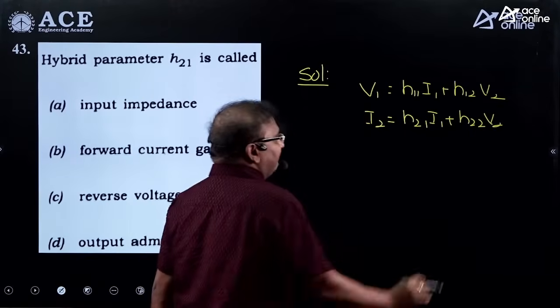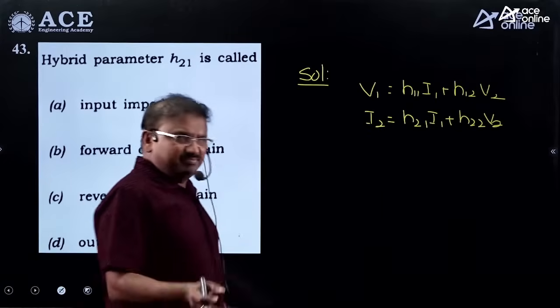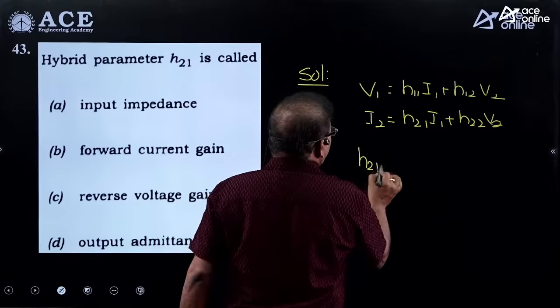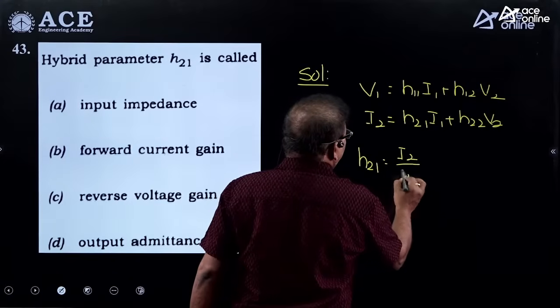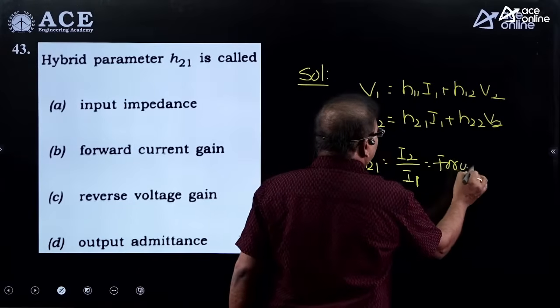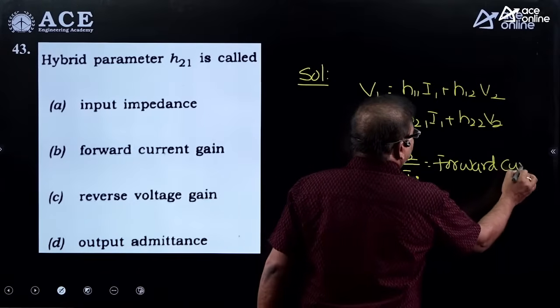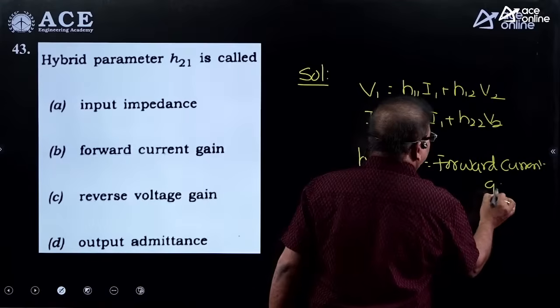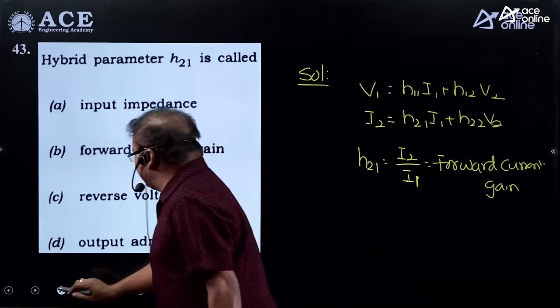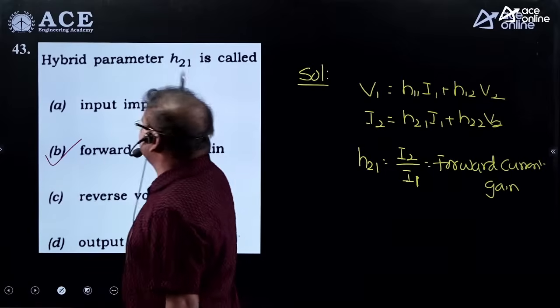If you are having any confusion, better to write that. Once you write, what parameter is required? H21. H21 is I2 by I1. I2 by I1 means it is a gain. What gain? It is the forward current gain. Is it right? Forward current gain here we are getting. Now, according to that, forward current gain is given in which option? Option B is the correct one.